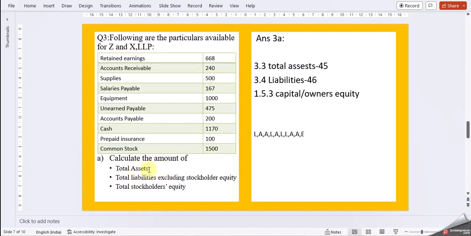What is the total calculation of total assets and liabilities, excluding the stock? I've just given a quick reference for you: retained earnings goes as liability, accounts receivable goes as asset, supplies goes as asset, salary payable is liability, equipment is an asset, and unearned revenue is again a liability. You can refer to it, and you can also write very clearly whether it is a current asset or a liability. That kind of detail you can also write up in the description.